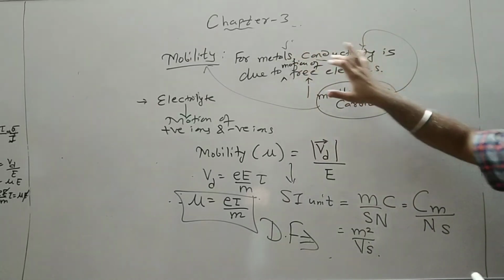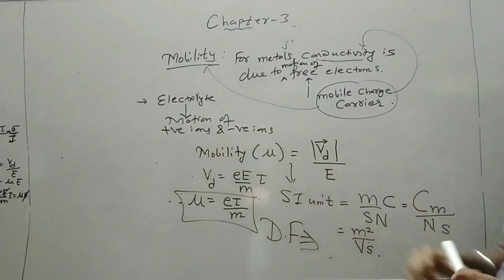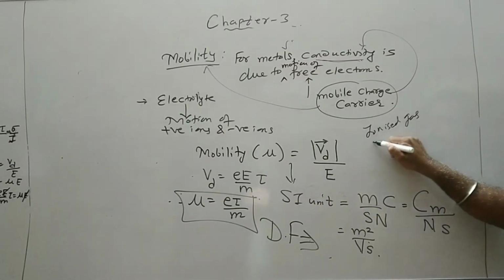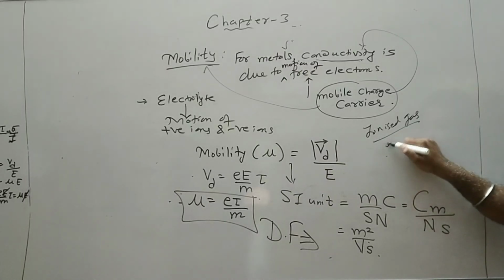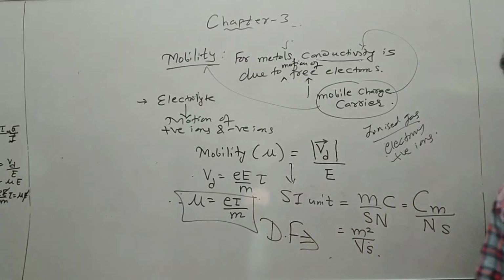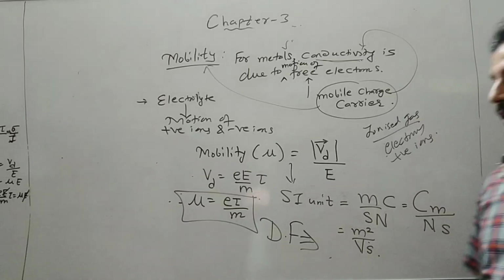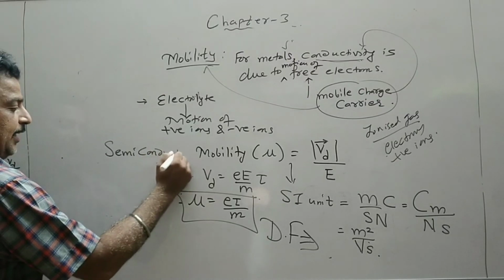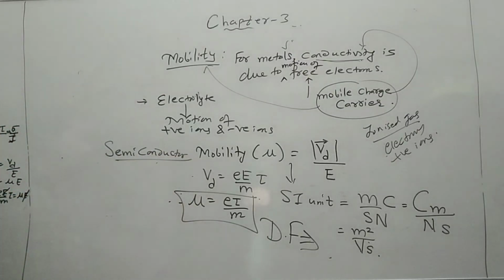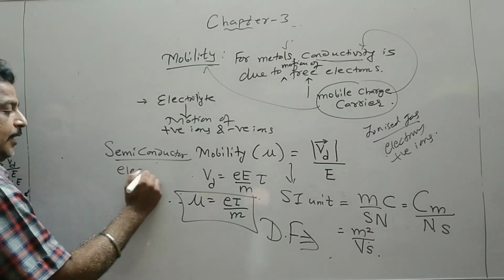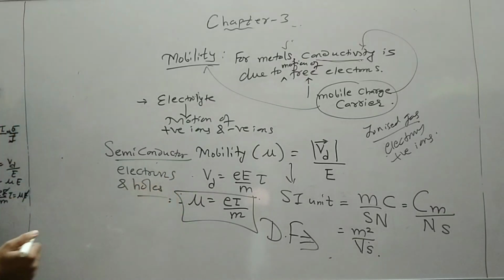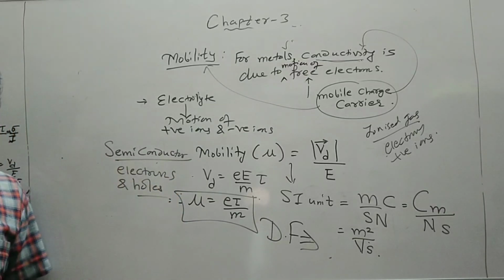For metal we have written electron. For electrolyte it is a motion of positive ions and negative ions. For ionized gas it will be the motion of electrons and positive ions, which will be responsible for the conductivity. And we will also see that in a semiconducting device or a semiconductor, the mobile charge carriers are electrons and holes. This is the new thing we will study in a semiconductor.